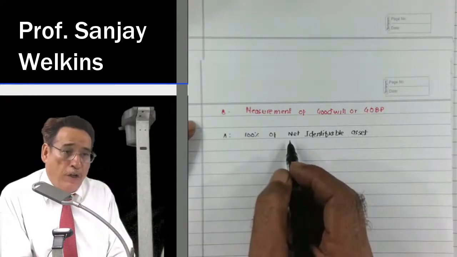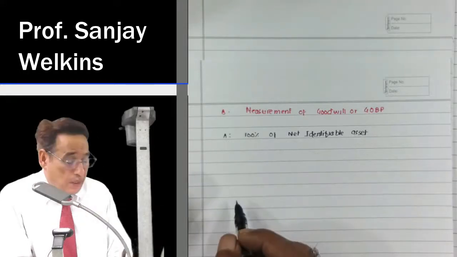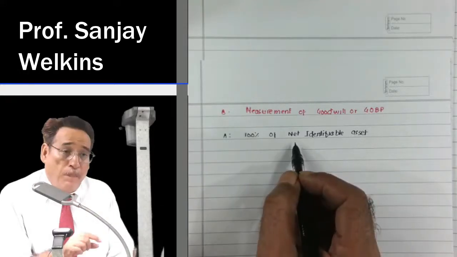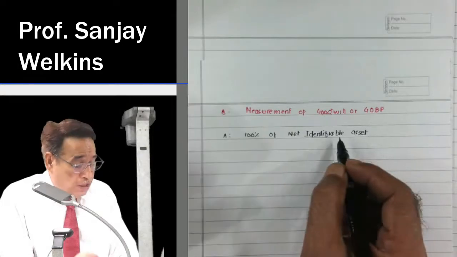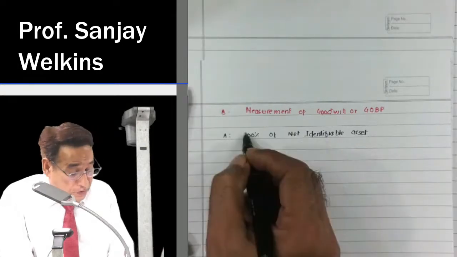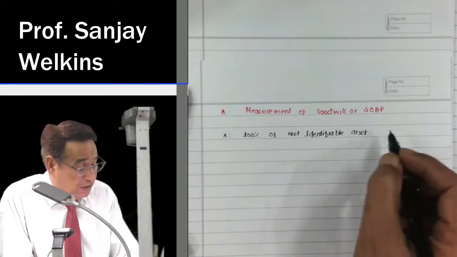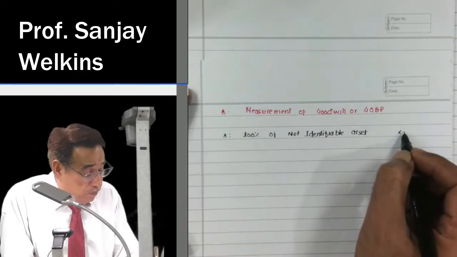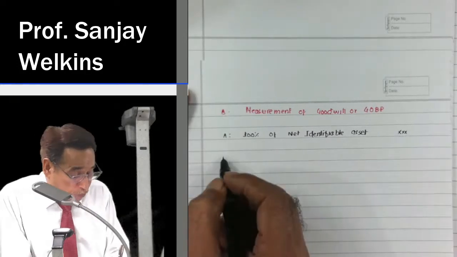Because मैंने वर्ड net use करा है, that means assets minus liability. Is it clear to you? Net assets means assets minus liability. 100% of net identifiable assets. इसका क्या मतलब है? I will let you know in a short while.